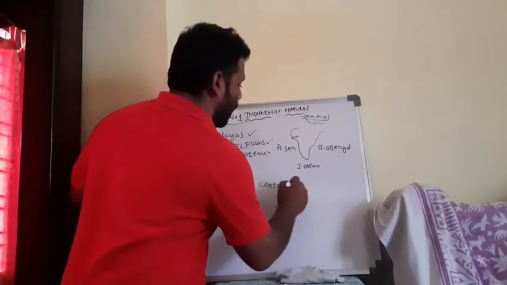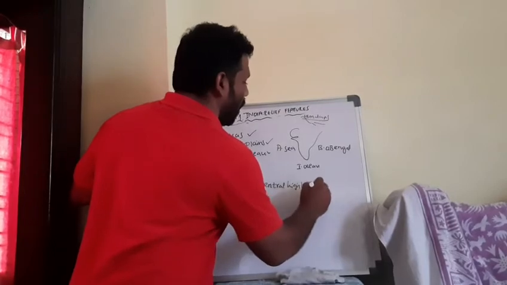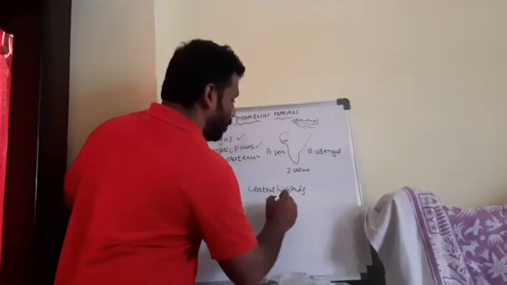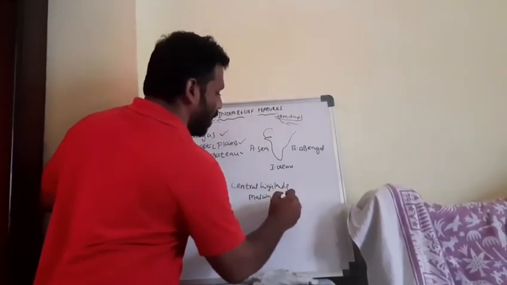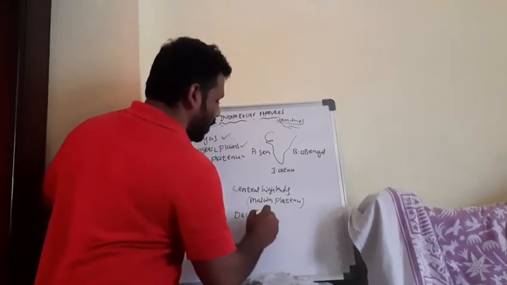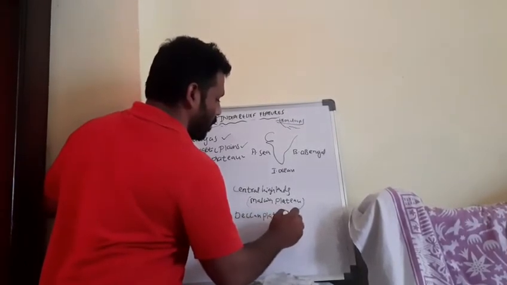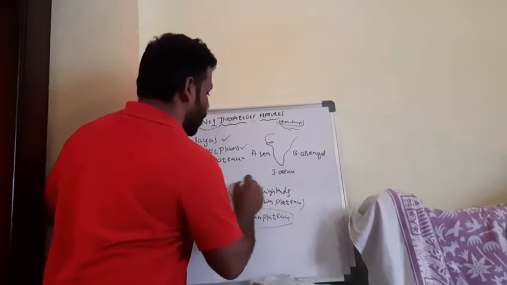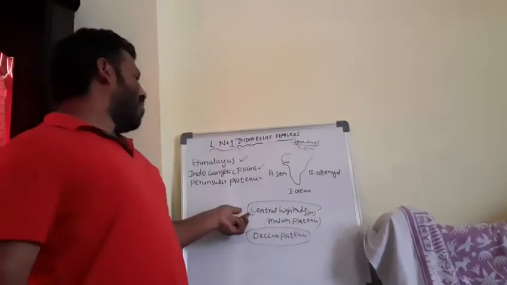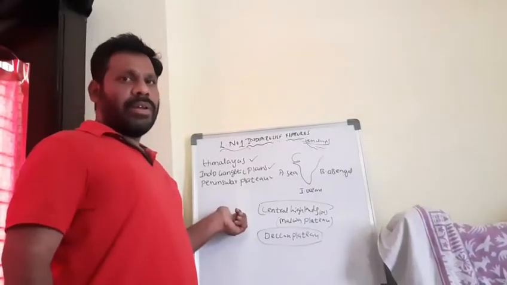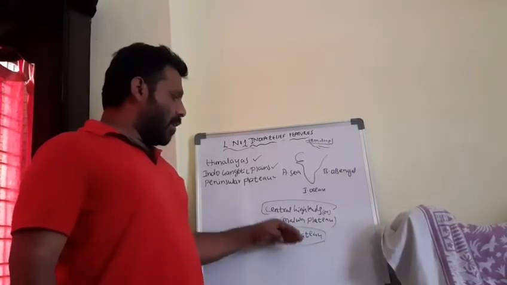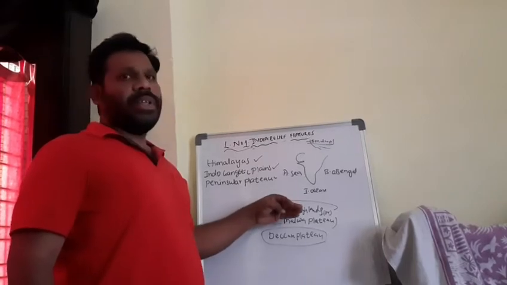Central Highlands. Another name for the Central Highlands is the Malwa Plateau. And the second one is the Deccan Plateau. The first one is the Central Highlands or Malwa Plateau. The Malwa Plateau is located in the western part of our country, and the Deccan Plateau is to the south of the Vindhya range.